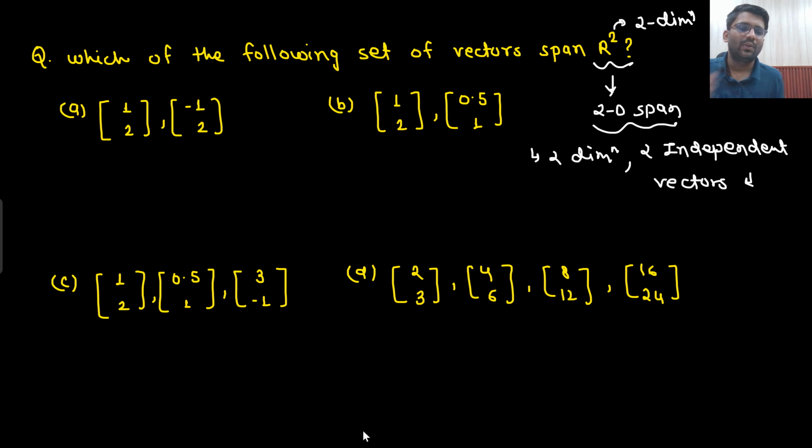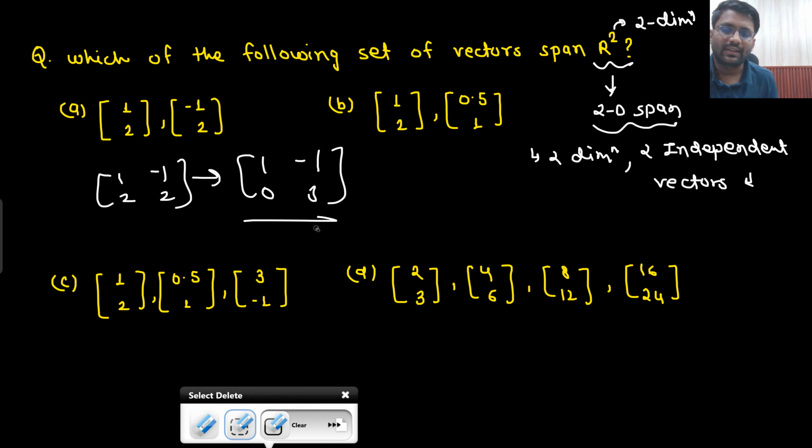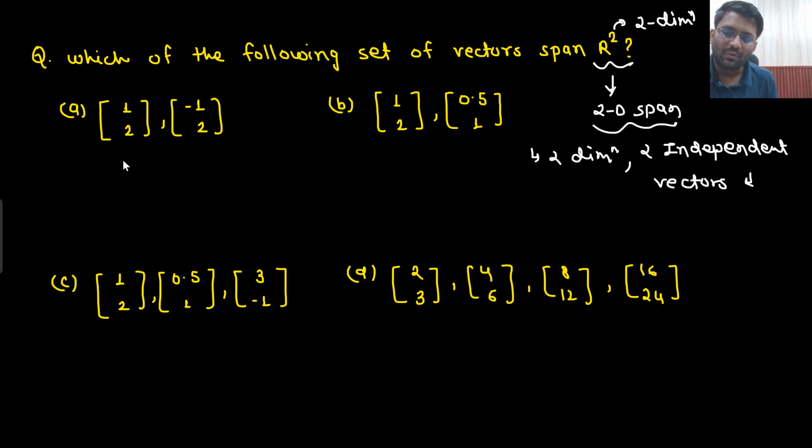So (1, 2) and (-1, 2). Are they independent of each other? Calculate the rank. From this will be subtracted. This is 1 and -1. So what is the rank? Rank is 2. Yes, both are independent of each other. That means yes, two independent vectors we are having. This is the requirement. Done.